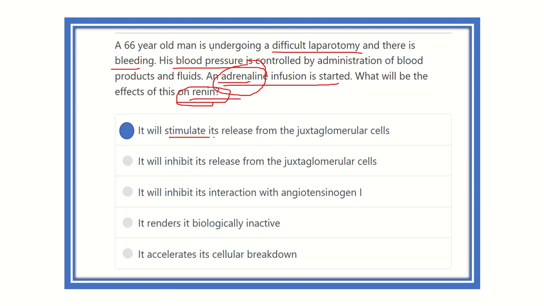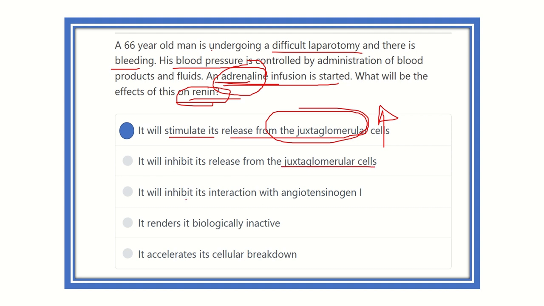So it will stimulate its release from the juxtaglomerular cell. The function of adrenaline here is to increase renin by acting on the juxtaglomerular cell of the nephron of the kidney.